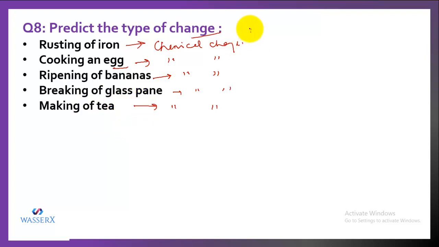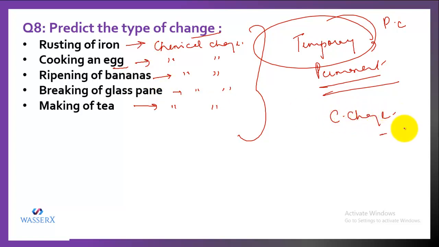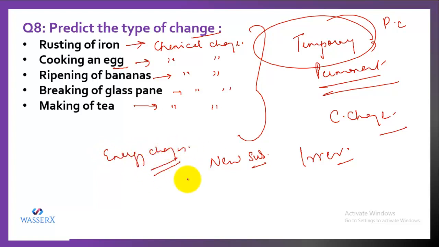So all these changes specify chemical change, because these changes are not temporary, they are permanent in nature. Temporary changes are physical changes, but a permanent change indicates chemical change. These changes are irreversible, a new substance is formed, and energy changes also take place. So it refers to chemical change.